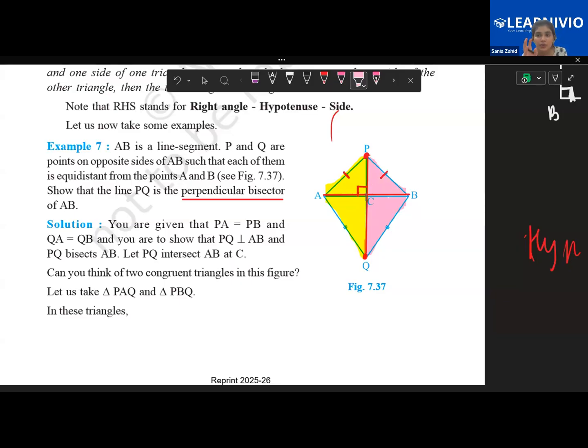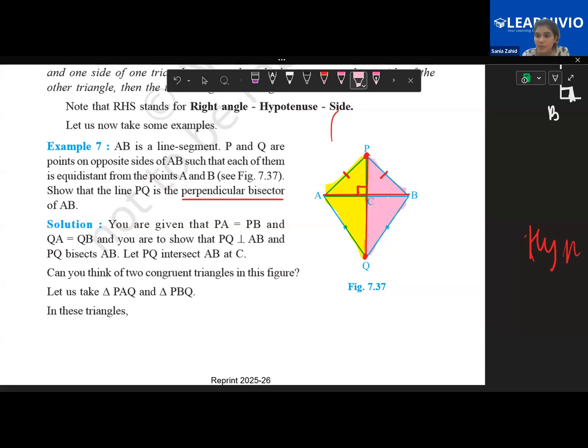Look at the yellow triangle only and then the pink triangle. Now look at what all things the yellow triangle has. That right angle, first of all, is not given to us; it's not even given that it's a right angle. I've drawn it to tell you that you have to prove that. And secondly, even if it was given, that is not included in APQ. Think very carefully, children. Two things are directly given to you, shown in the figure. Tell me what those two things are.